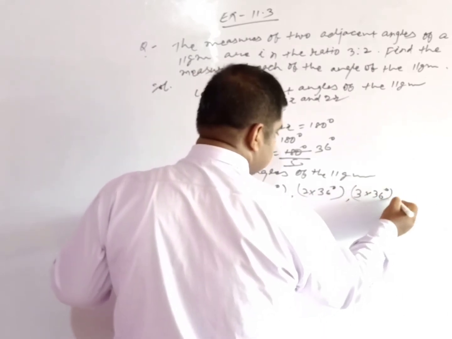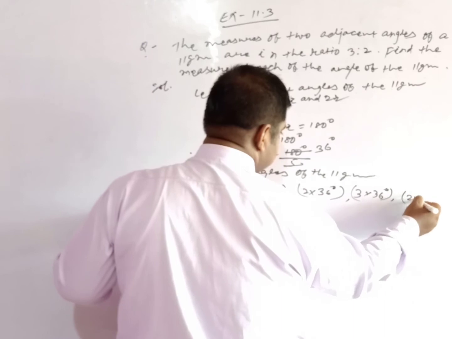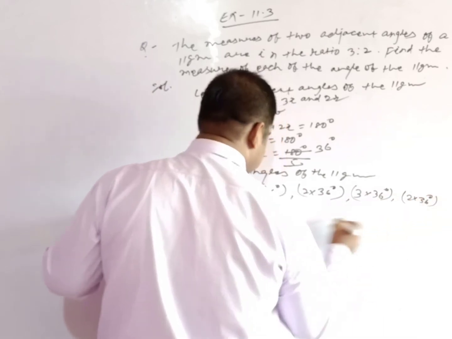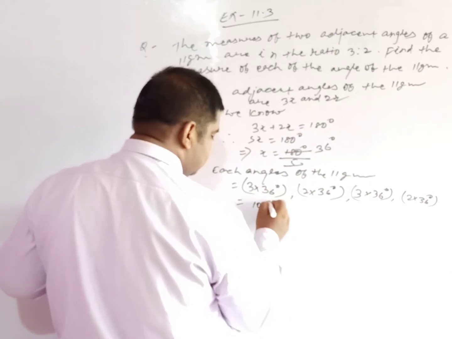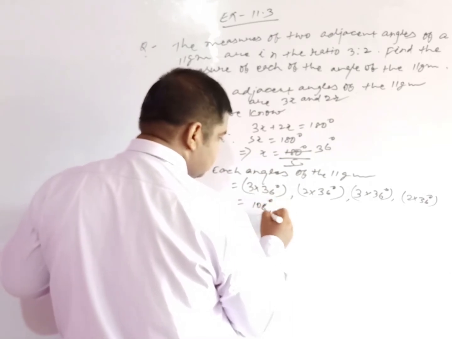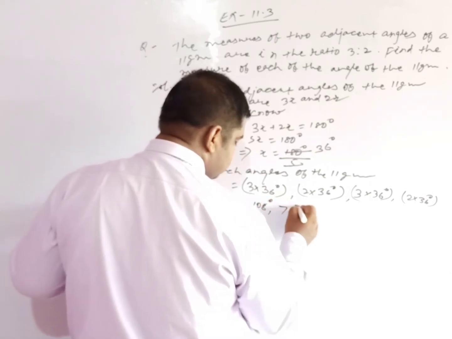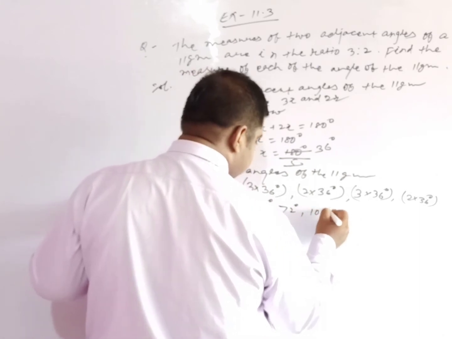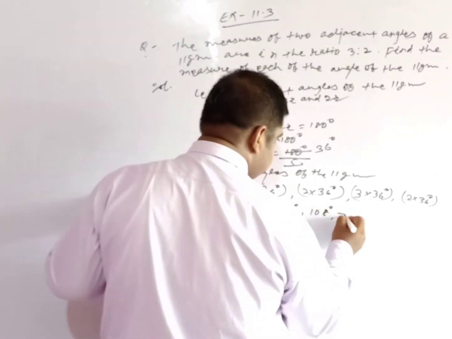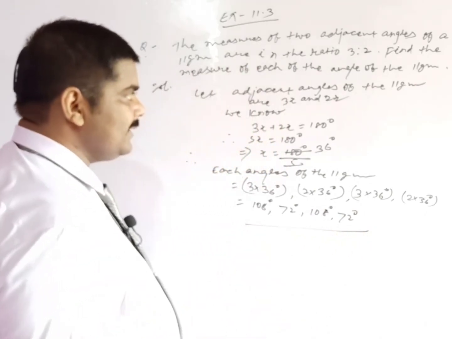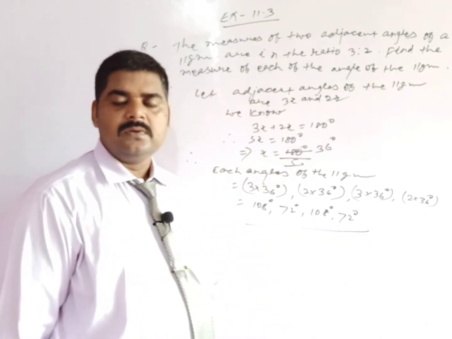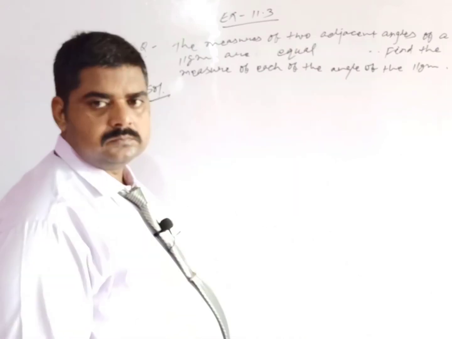So 3 into 36 degree and 2 into 36 degree, and you can write down 108 degree, 72 degree, 108 degree, and finally 72 degree, because opposite angles are equal in the case of a parallelogram.